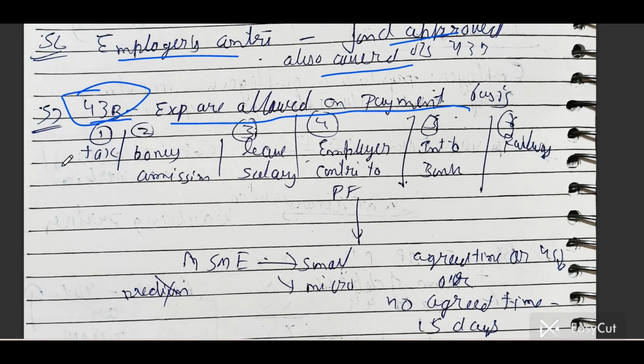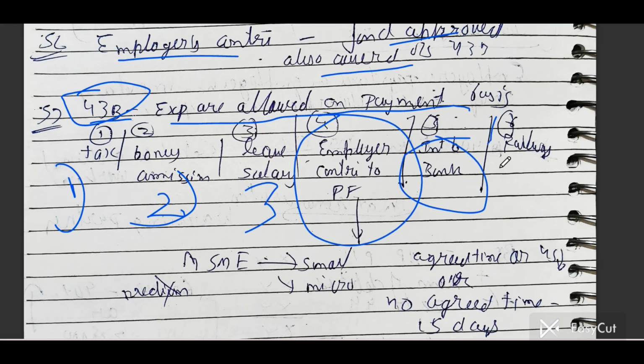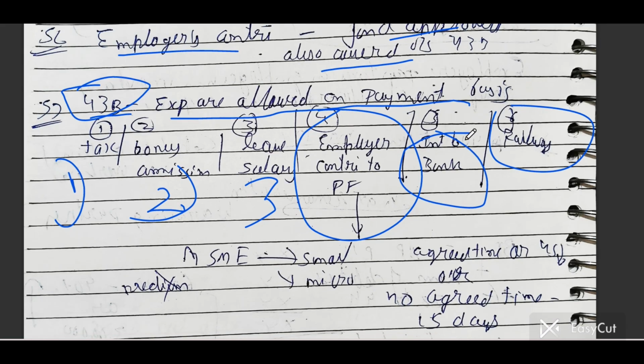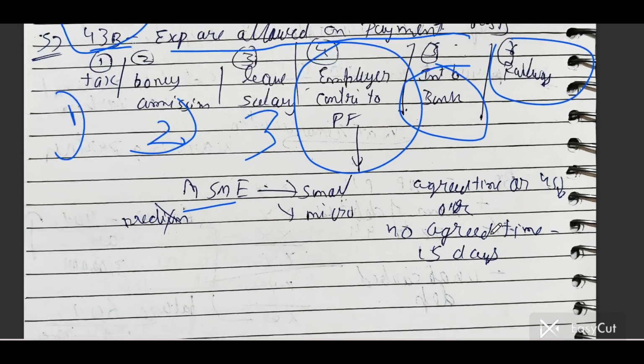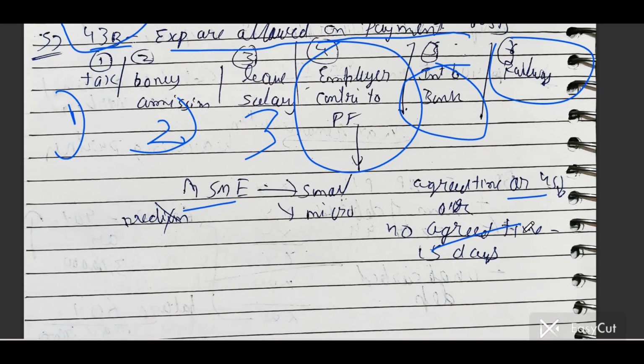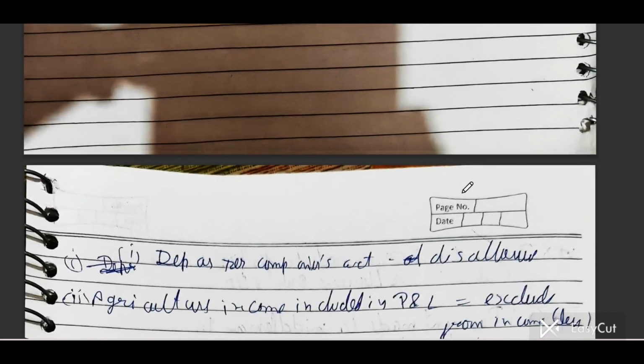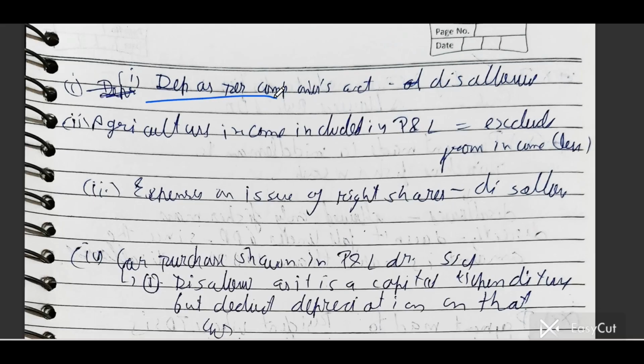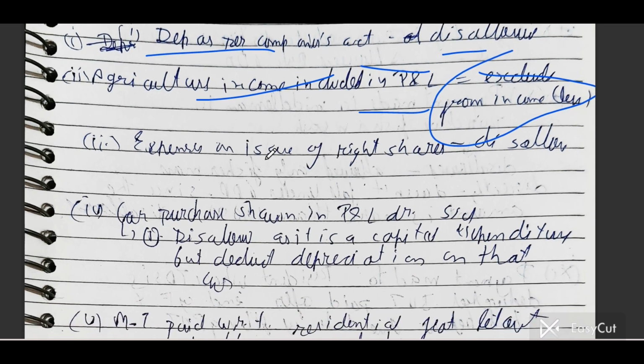You are confused so much. First, any taxes, bonus, commission, leave salary, employees' contribution to PF, interest to bank, and railways. If you are making any payment to these 6 persons or for these 6 items, then 43B will be applicable. MSME, small and micro: aggregate 45 days, or if no agreement 15 days. And depreciation as per Companies Act is disallowed. Agriculture income included in P&L shall be excluded from income. It means you have to deduct it.